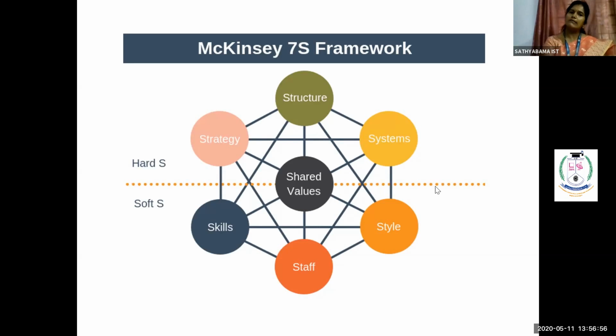So all the above-said S's, maybe your strategy, your structuring, or your systematic procedures being adapted, play an important part from the top level people of your organization. That is why they have been named as hard S's. Now comes your soft S's. Now let us enter into your next three set of S's, starting with skills.